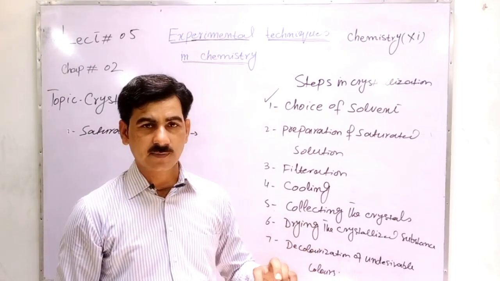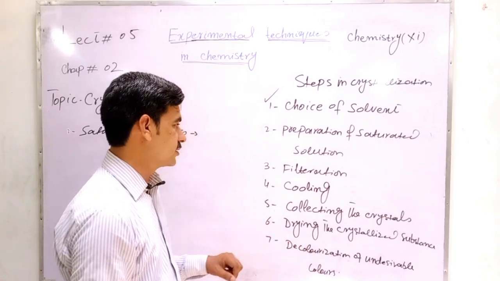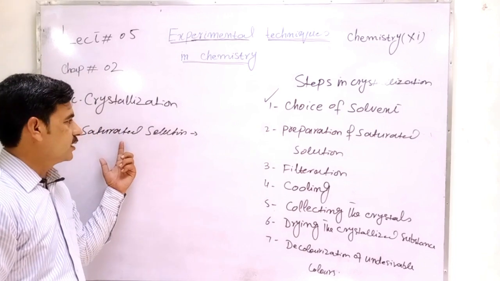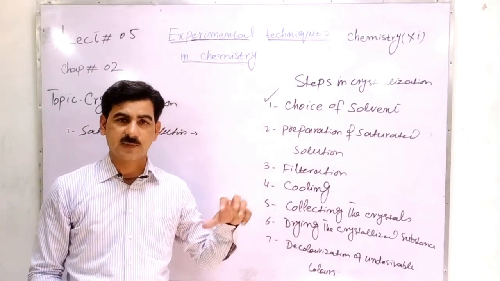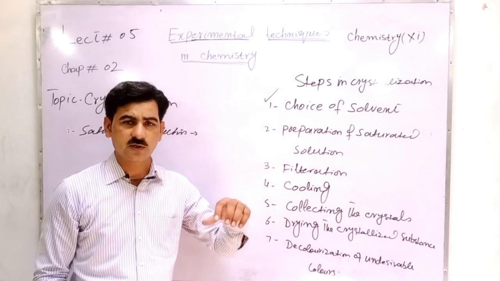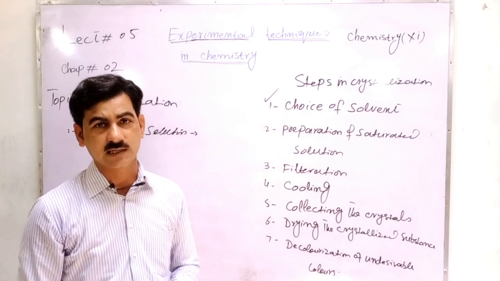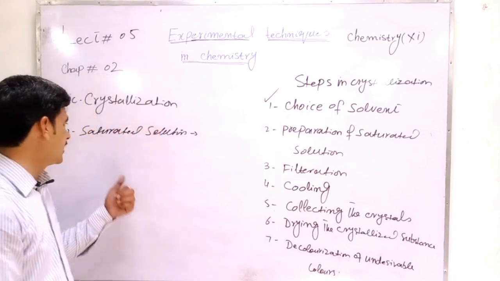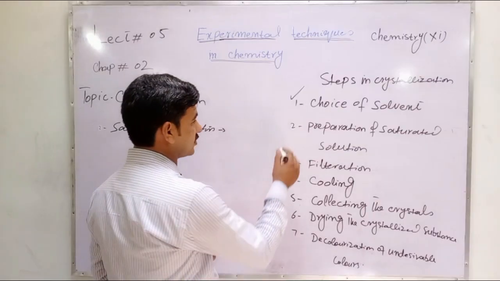It is the solution in which solute is dissolved to its maximum capacity at a particular temperature. Added solute will not dissolve but will settle down as crystals. That solution is known as a saturated solution. So the second point is preparation of the saturated solution.